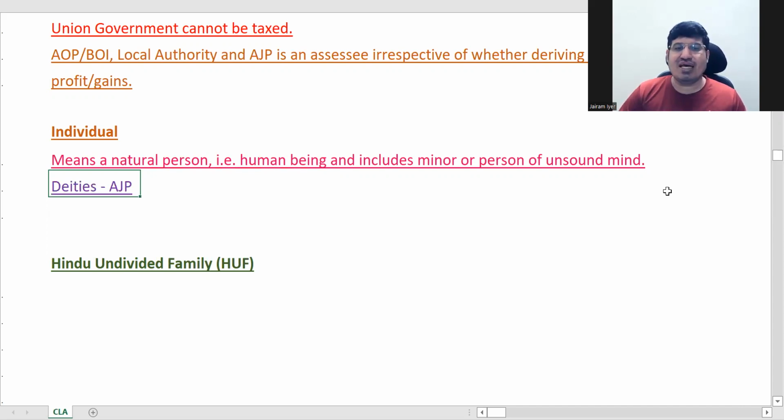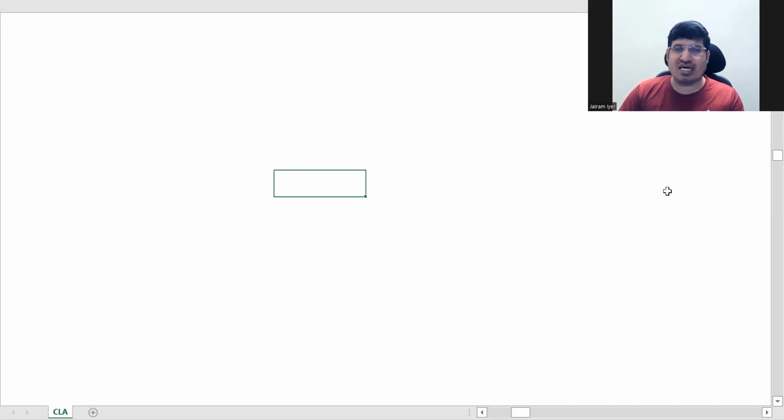Deities are AJP, artificial juridical person, or artificial judicial person. So deities are what? We have got things like Guru Granth Sahib, you've got some dargahs and all, where funds are collected in the name of dargahs, or in the south also you have got many such places. Tirupati Trust you have got.